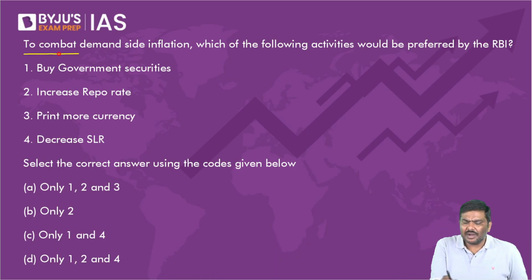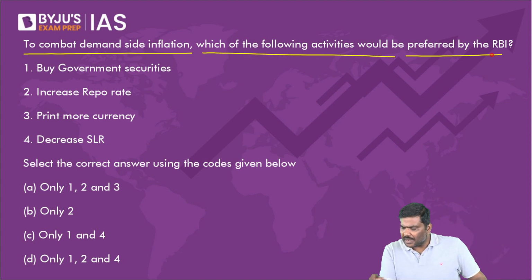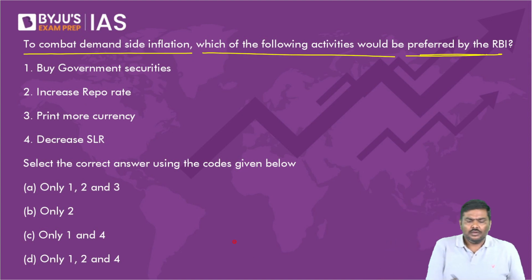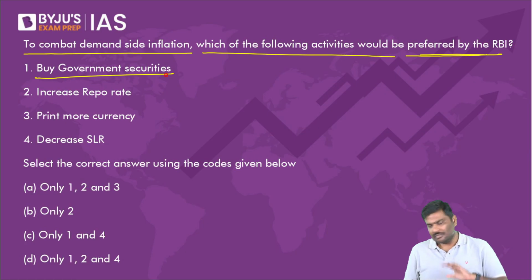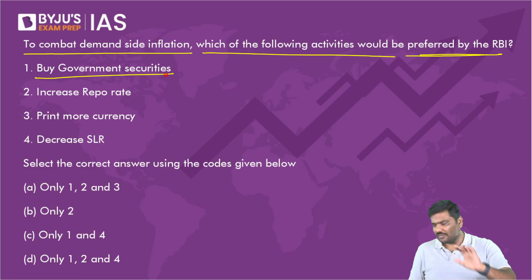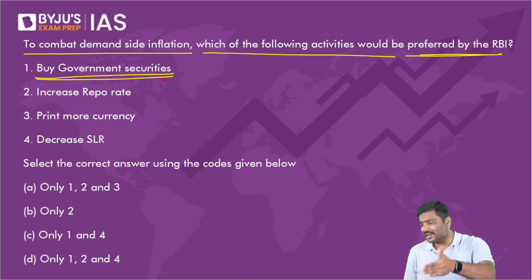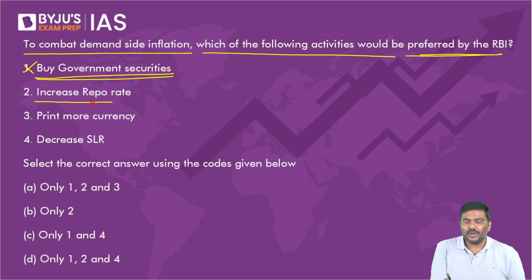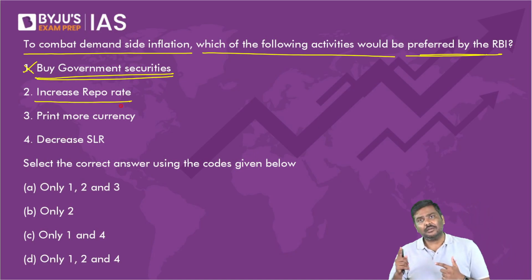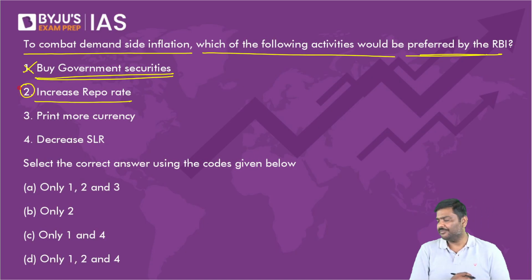To combat demand side inflation, which of the following activities would be preferred by RBI? First one is buy government securities. If RBI will purchase government securities, what will happen to money supply? Money supply will increase. All of you will agree? That will cause inflation. So first one is wrong. Increase repo rate. If RBI will increase the repo rate, money supply will decrease. So we can use the second one.